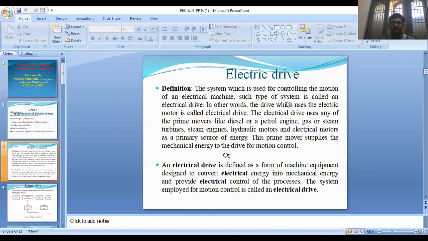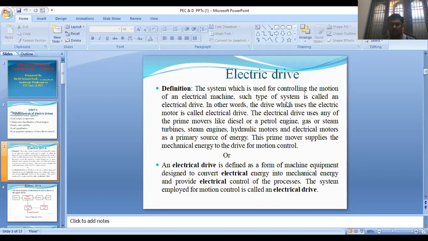So in other words, the drive which uses an electric motor is called an electrical drive. That means the system which is used as a drive is nothing but an electrical machine. When we are using an electrical motor in the system, that's why it is called an electrical drive.